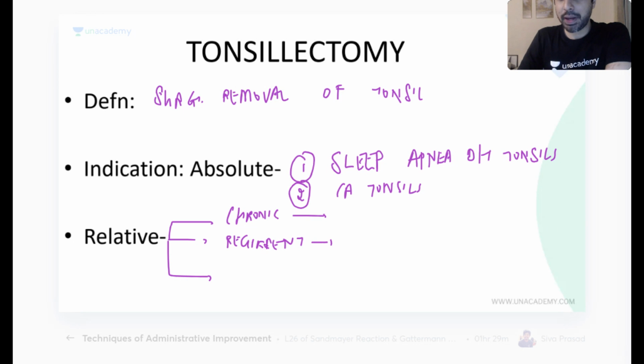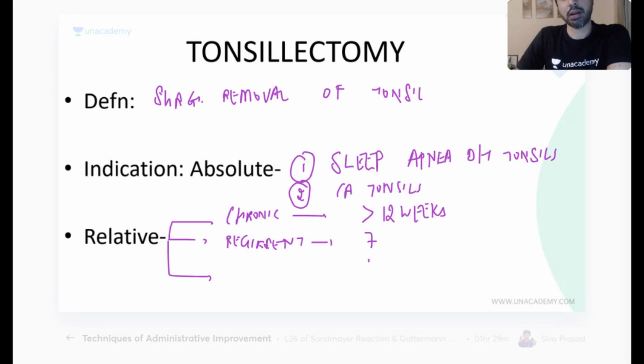Anybody? Chronic, more than 3 months. Excellent, Varun. Chronic is if I have tonsillitis persisting for more than 12 weeks. Recurrent means he keeps getting it again and again. I'll tell you how to remember.